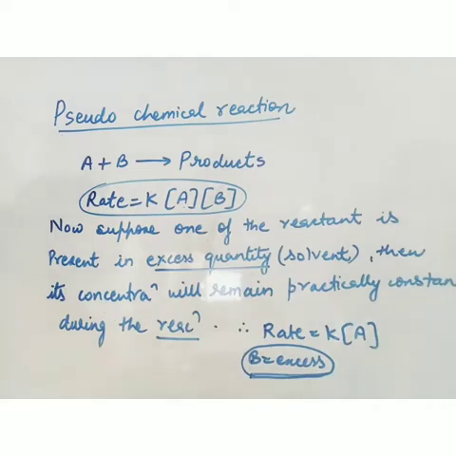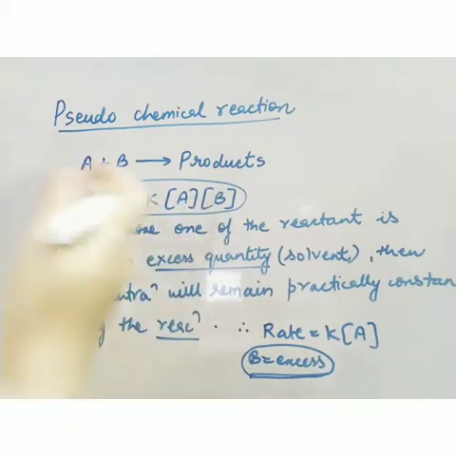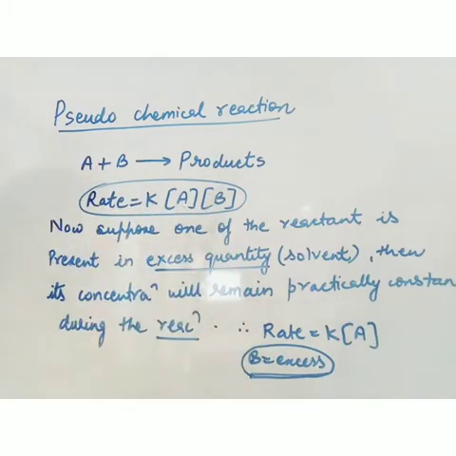So such reactions which appear to be of higher order but actually follow lower order kinetics, they are known as pseudo-chemical reactions. Now this reaction appears to be of second order but actually it follows first order kinetics. So this reaction can be called a pseudo first order reaction.